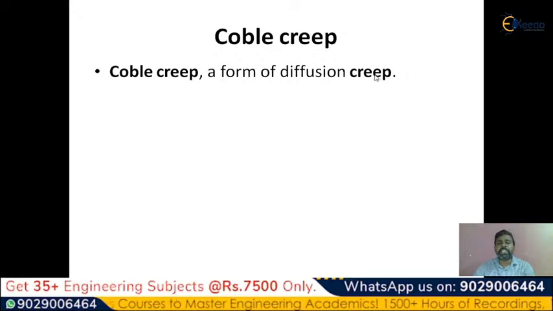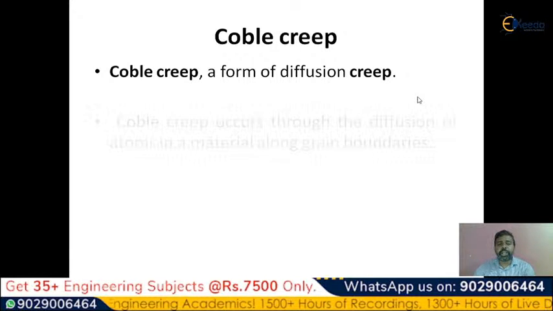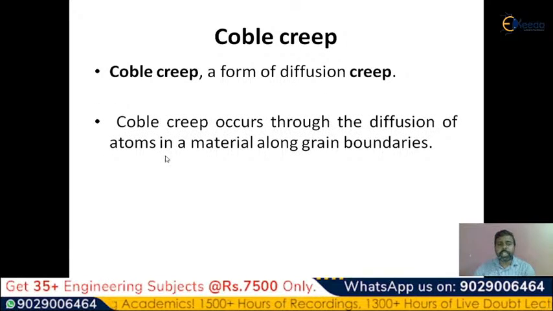So diffusion means it distributes throughout the material and throughout the grain boundary. And this particular Coble creep occurs through the diffusion of the atoms. That means a distribution of the atoms in a material along the grain boundaries.